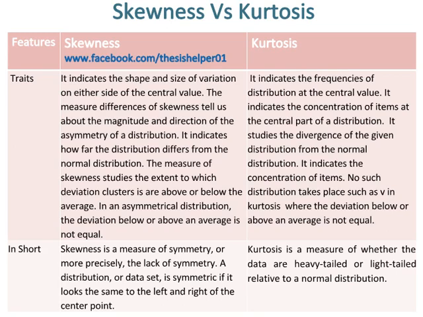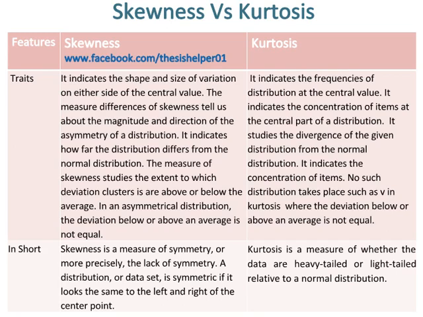Whereas kurtosis indicates the frequencies of distribution at the central value. It indicates the concentration of items at the central part of a distribution. It studies the divergence of the given distribution from the normal distribution. It indicates the concentration of items. No such distribution takes place as in kurtosis, where the deviation below or above an average is not equal. Skewness is a measure of symmetry, or more precisely, the lack of symmetry.